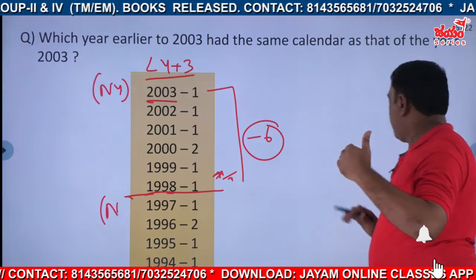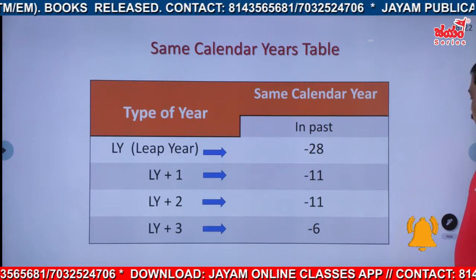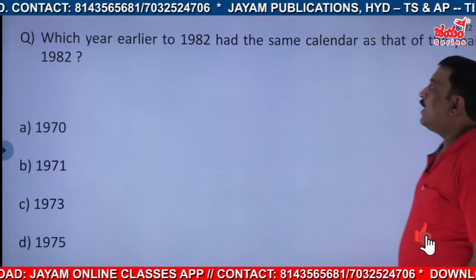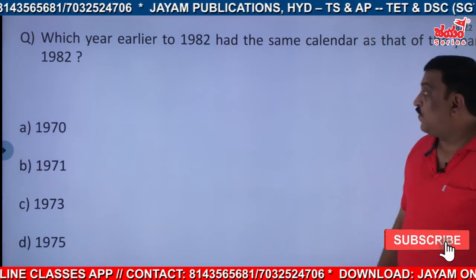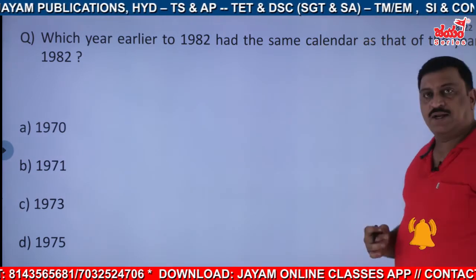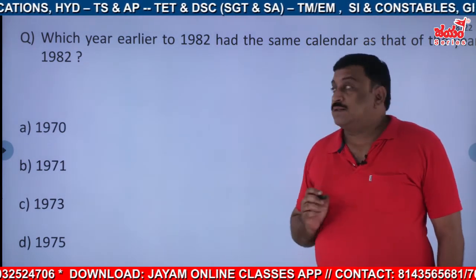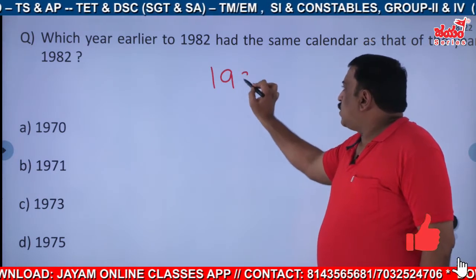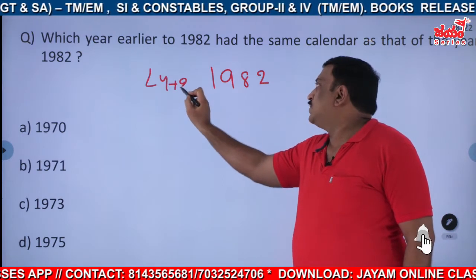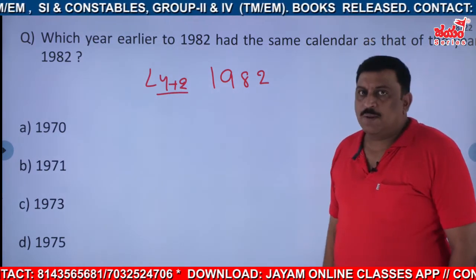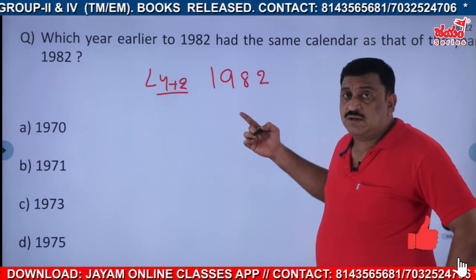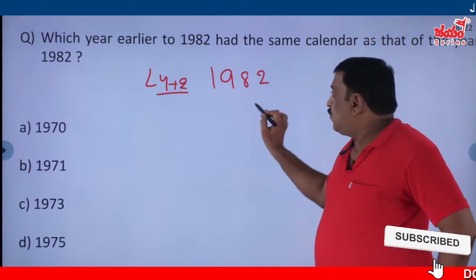Now, let us try another one. Which year earlier to 1982 has the same calendar as that of the year 1982? You have to try 1982. This is how many years after leap year? 1980 is a leap year, so it is leap year plus 2. Leap year plus 2 comes definitely after how many years? 11. So you put 11 there.